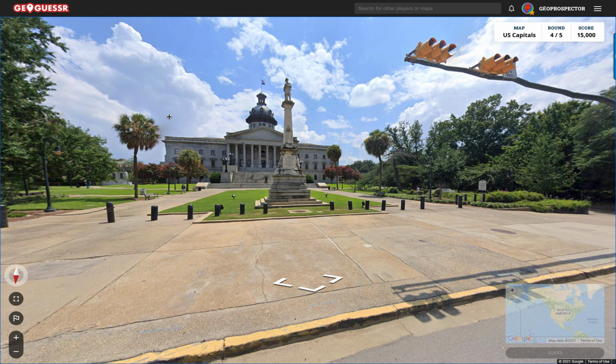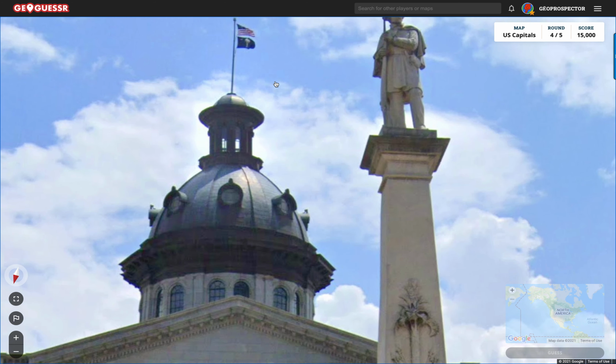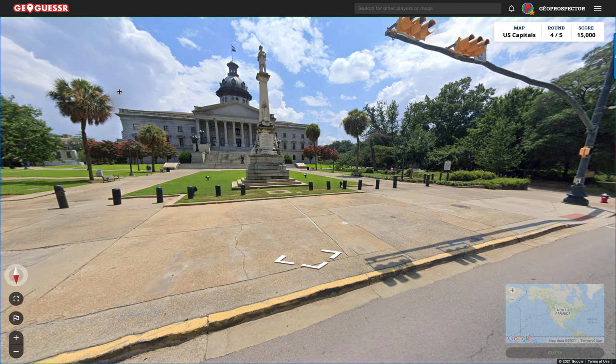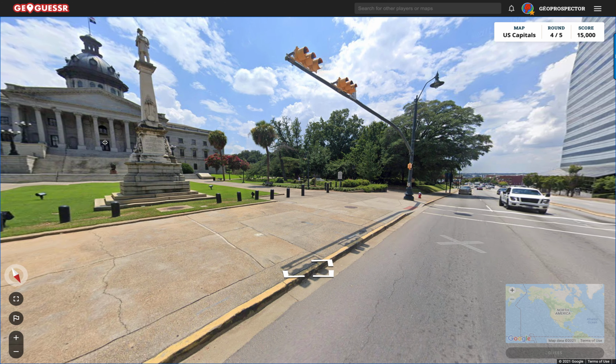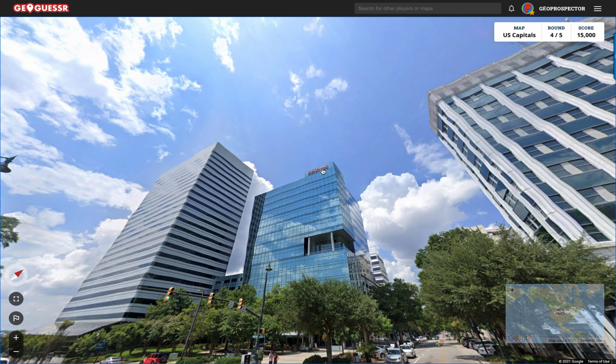So, now look at the trees here. We've got these palms, for example. It's looking all a bit more tropical to me. It's not the California flag. So, okay. Dunno. We're going to have to go investigating. Now, we've got some absolutely huge skyscrapers here, so we're clearly in a pretty major town.